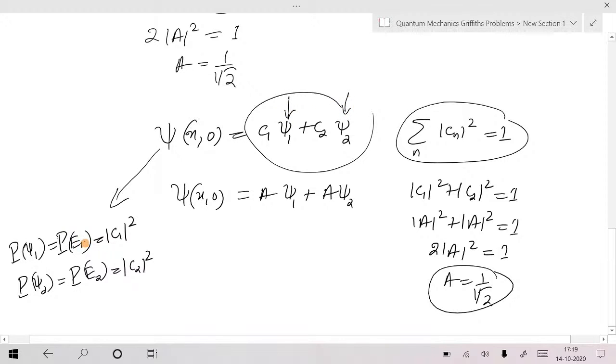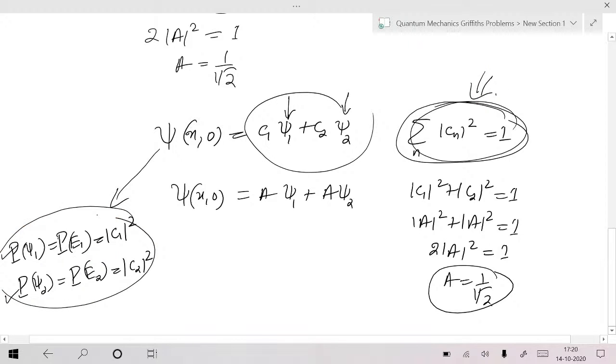Either you will get energy E1 or energy E2. There are only two possibilities, either head or tail, isn't it? Then the total probability should be equal to 1. Am I right? When you sum up these two probabilities, you should get 1. Why? Either you get this one or you get this one as the measurement outcome. That's why this normalization comes out of this probabilistic interpretation.